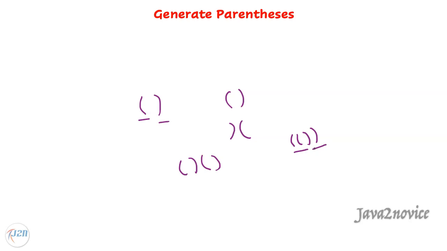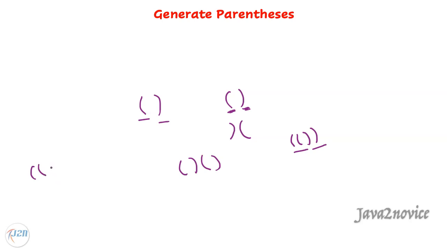It is balanced parenthesis. Based on this, if you notice all these well-formed combinations, every combination must start with an opening parenthesis and must end with a closing parenthesis. Let's understand one more logic. Let's say our input is 3 pairs. It means we have 3 opening and 3 closing parentheses. If I write this, what options do I have now?